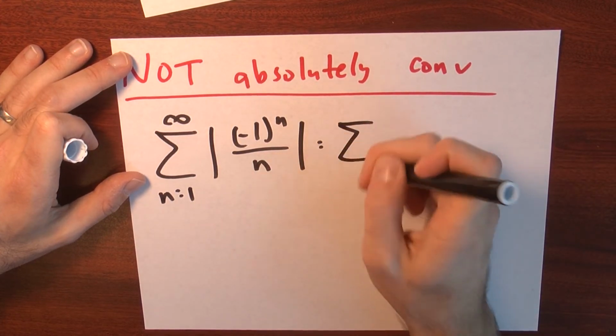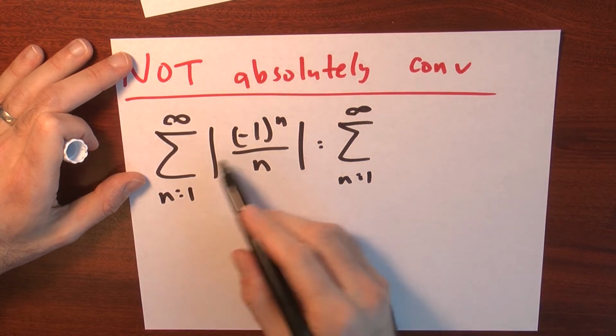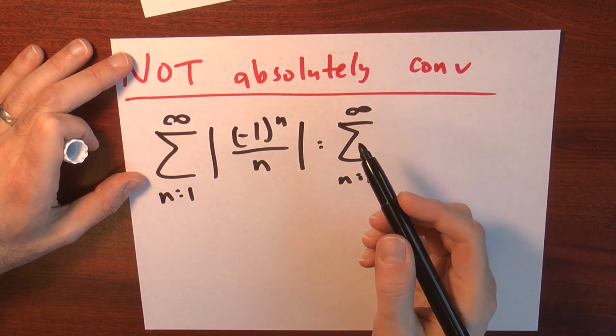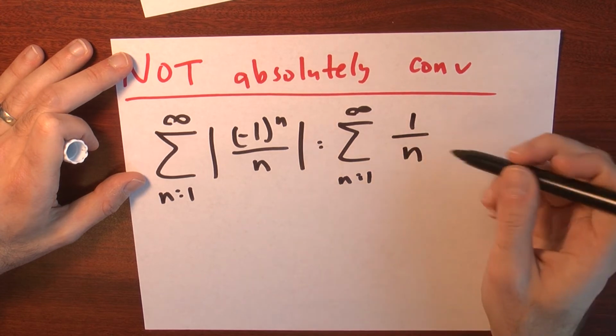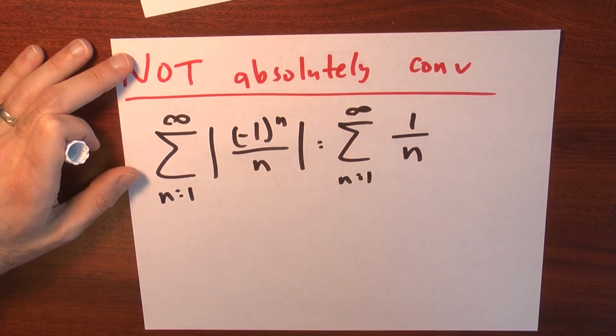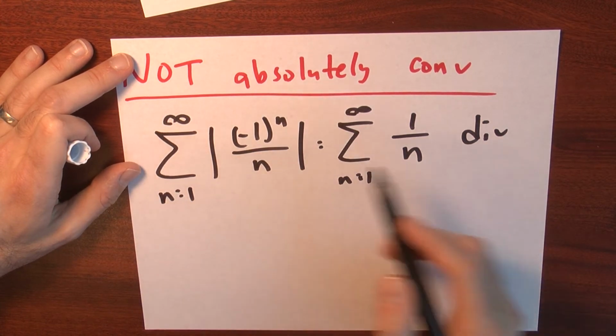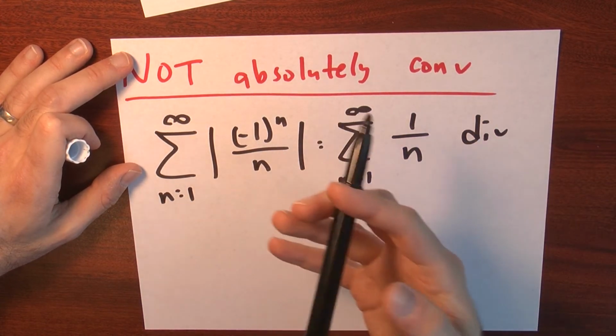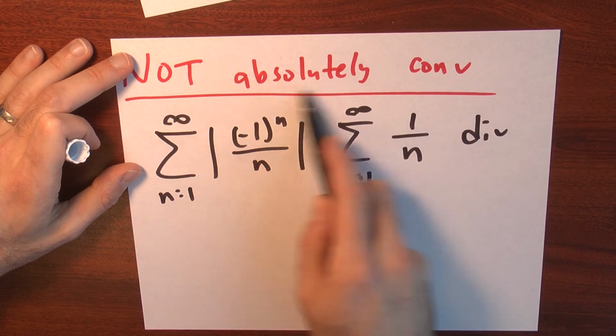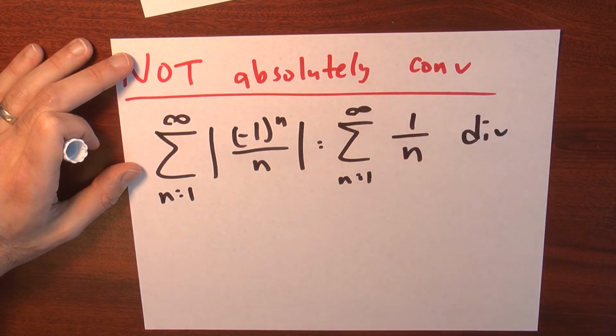What is that? That's just the sum n goes from 1 to infinity. What's the absolute value of minus 1 to the n? That's just 1. This is just 1 over n. This is just the harmonic series, and the harmonic series diverges. And since the sum of the absolute values diverges, that's exactly what it means to say that the series does not converge absolutely. But the series does converge.